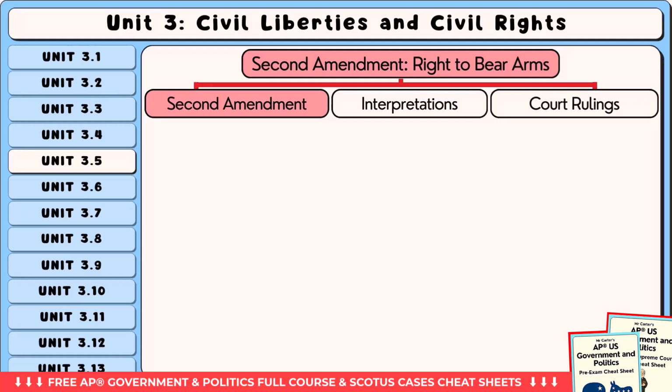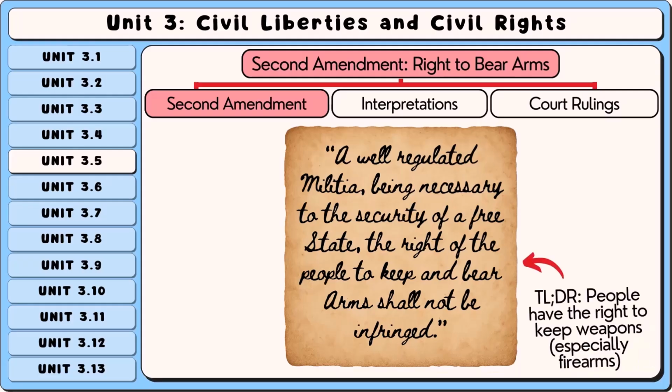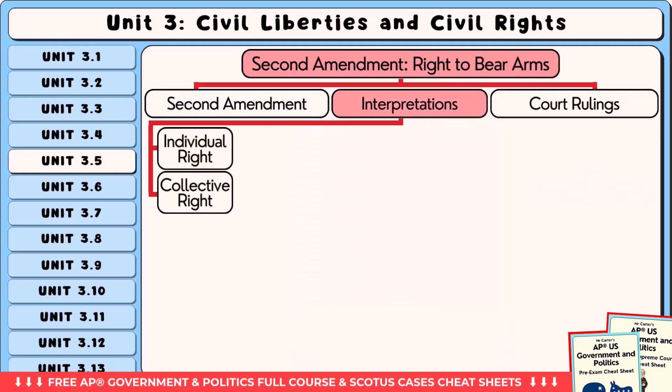Let's start with the Second Amendment. The Second Amendment says, "A well-regulated militia, being necessary to the security of a free state, the right of the people to keep and bear arms shall not be infringed." This means that people have a right to own and use weapons, especially firearms. But the wording of the amendment, especially the part about a well-regulated militia, has caused a lot of disagreement. There are two main ways people interpret the Second Amendment: the individual right view and the collective right view.